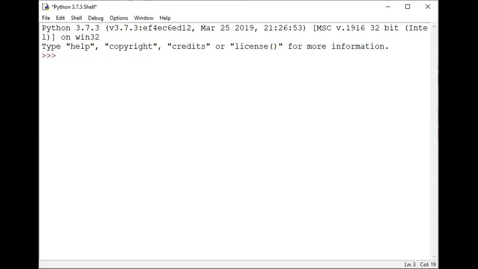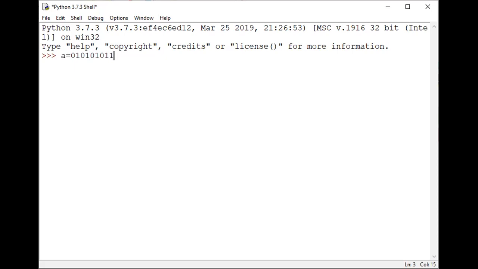For example, I'm taking a as a variable. You assign a value to a using the equal sign, the assignment operator. I'm going to give a value like 0 1 1 0 1 0 1 1 1.